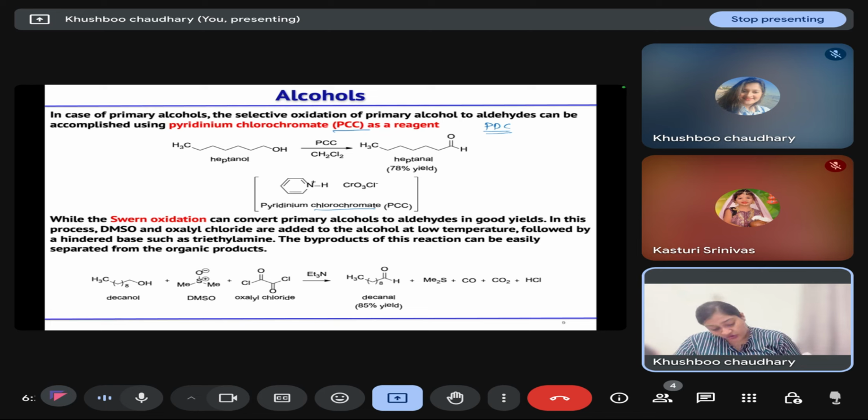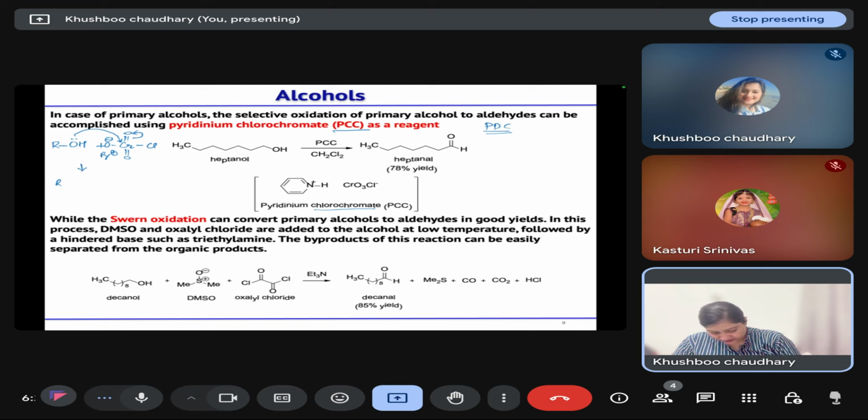So we have the chlorochromate, with O negative and pyridine positive. The alcohol will attack on the chromium, and this species will form first.